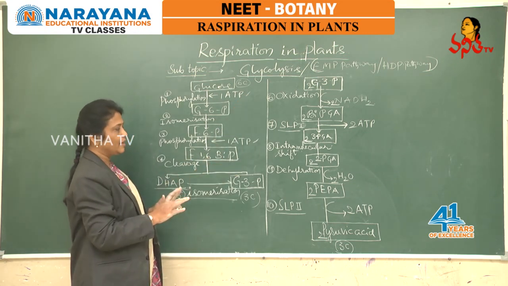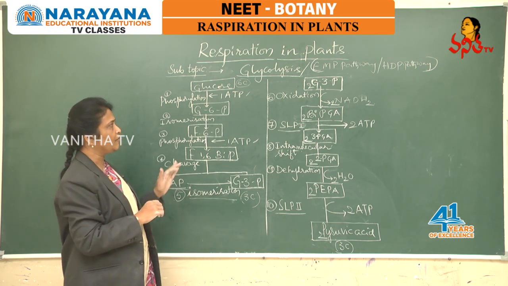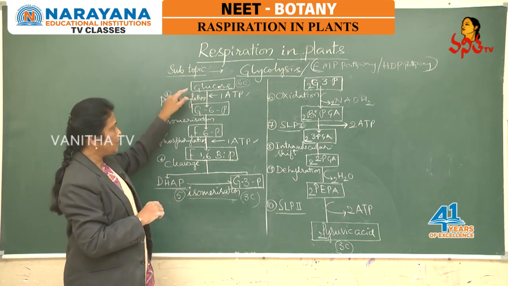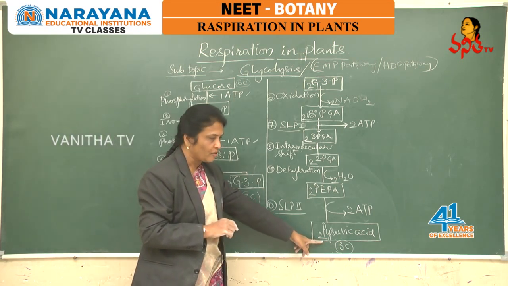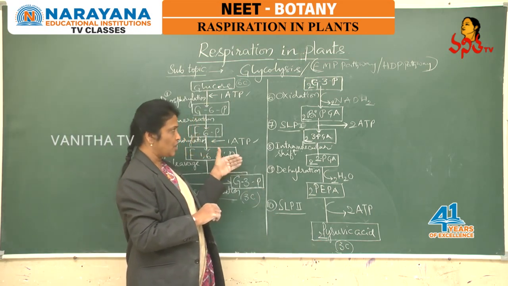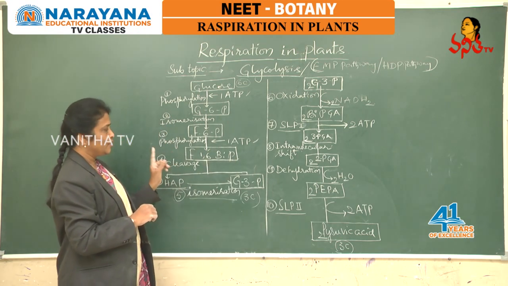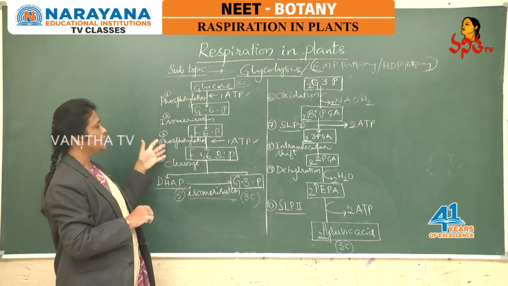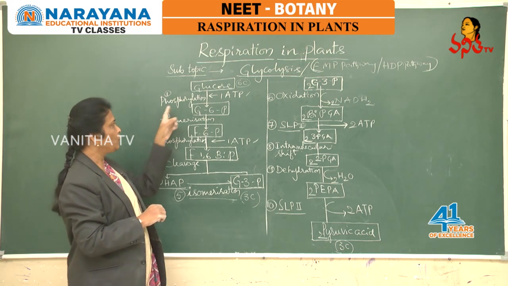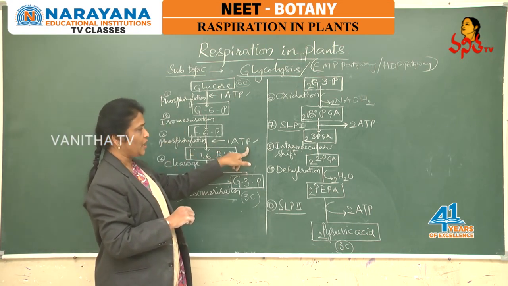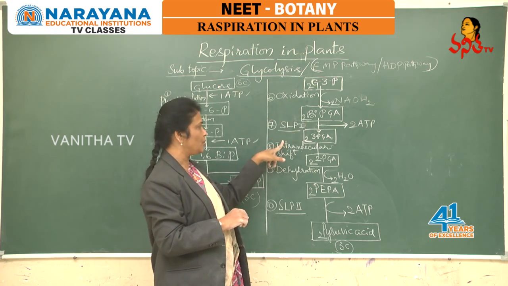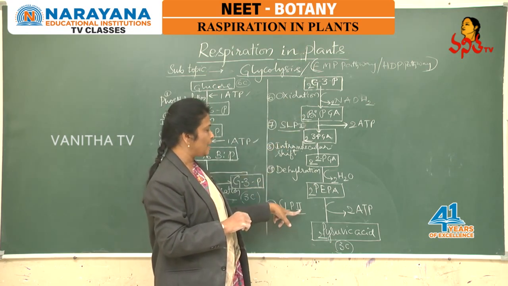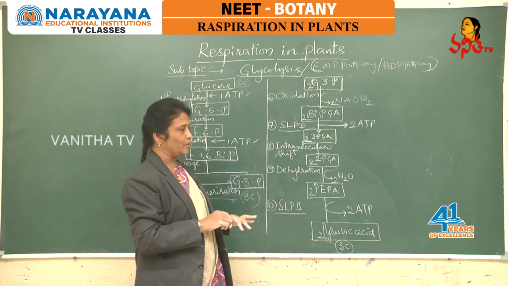So, totally, as we follow the energetics of the glycolytic pathway, 1 glucose involved in glycolysis splits into 2 molecules of pyruvic acid. By the time, 1 oxidation, 2 SLPs and 2 phosphorylations we followed. 2 phosphorylations utilized 2 ATP molecules, 1 oxidation yields 2 NADH molecules, and 2 SLP reactions yield 4 ATP molecules.